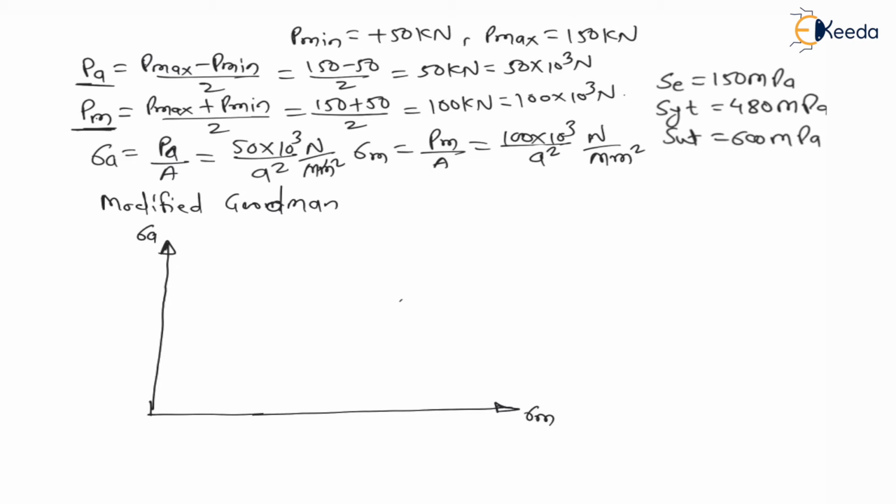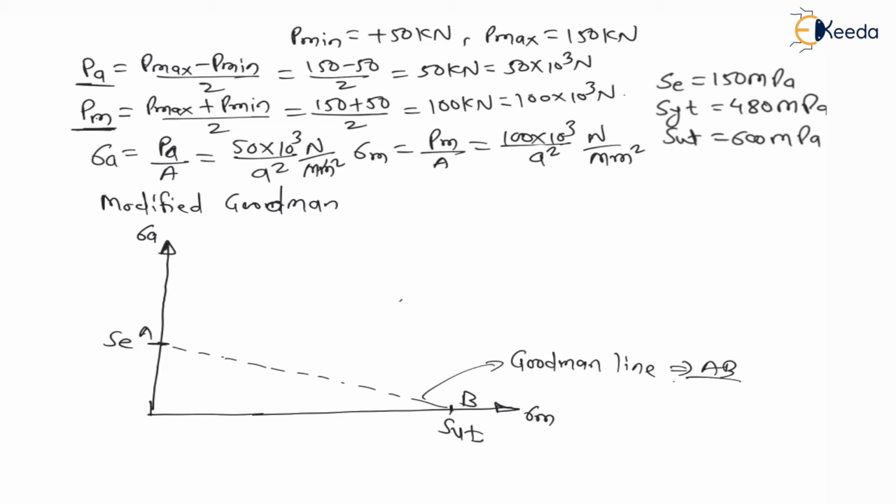Now, Goodman diagram is between SE on y-axis and SUT on x-axis. This line is Goodman line, means line AB, A to B is Goodman line, right?